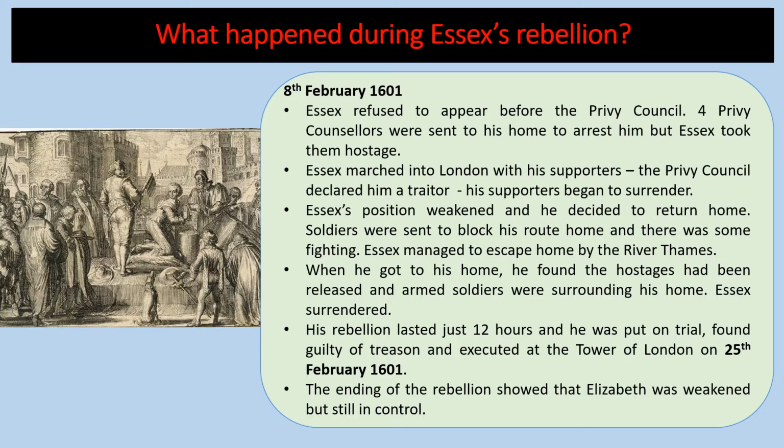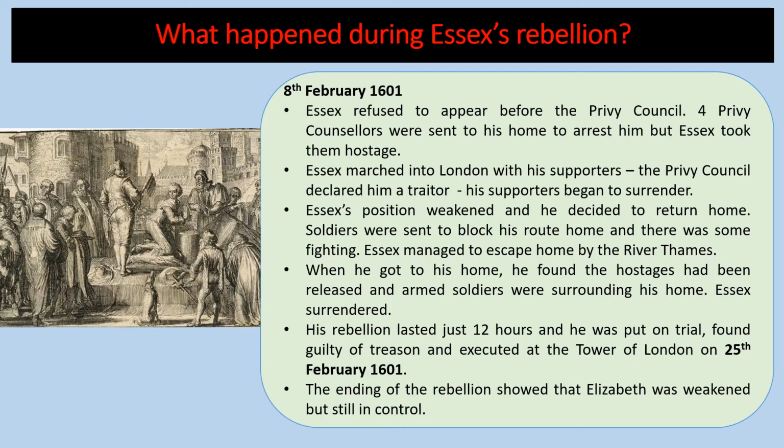Soldiers were sent to block his route home, and there was some fighting, but Essex managed to escape home by the River Thames. And when he got to his home, which is called Essex House on the River Thames, he found the hostages had been released and armed soldiers were surrounding his home. Essex surrendered. The rebellion had lasted just 12 hours.